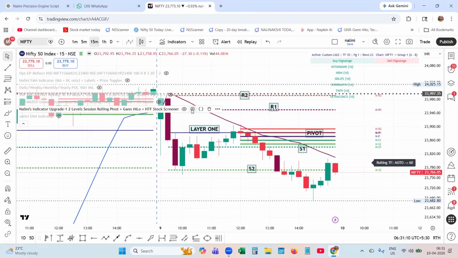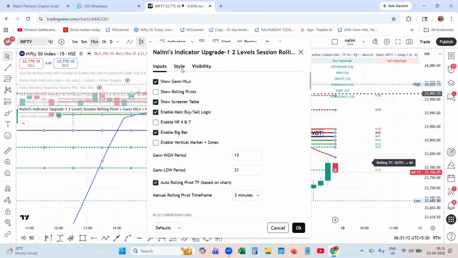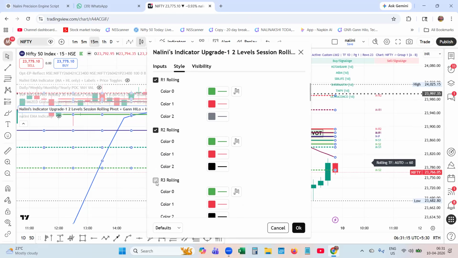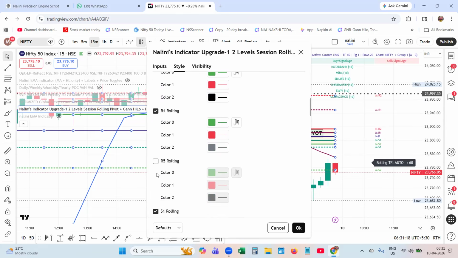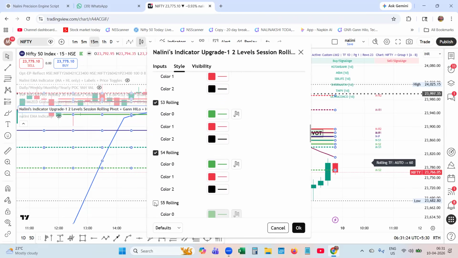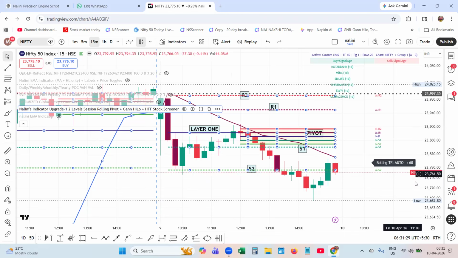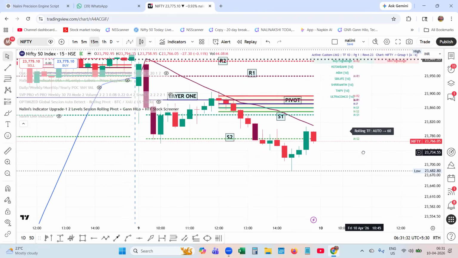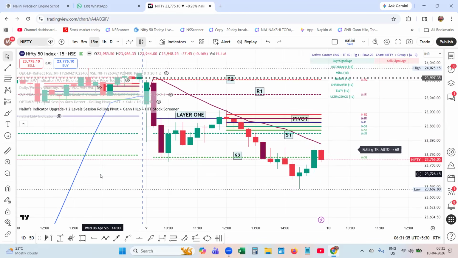Let me enable those levels so that you will get the levels too for S3, R3, R4 and R5, S1, S2, S3 and S4, S5. I have enabled all the levels. Let them plot. It is not going to plot in this layer 1. Layer 1 is configured for R1, R2, but my rolling pivots will start plotting that. With that, you will come to know this.